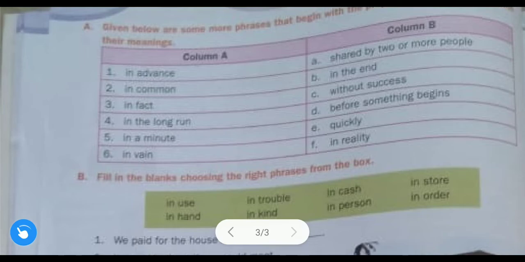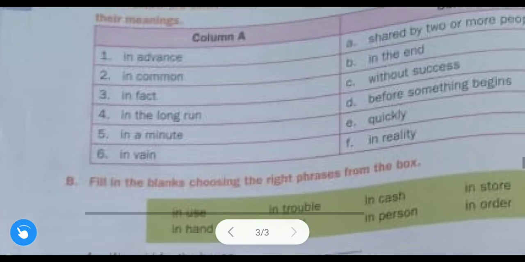All these are phrases, and at the beginning the preposition in is used, and here in column B the meanings of all these phrases are given. So what we have to do is just match the pairs. We have to find the meaning of each phrase in column B. I will tell you the answer.